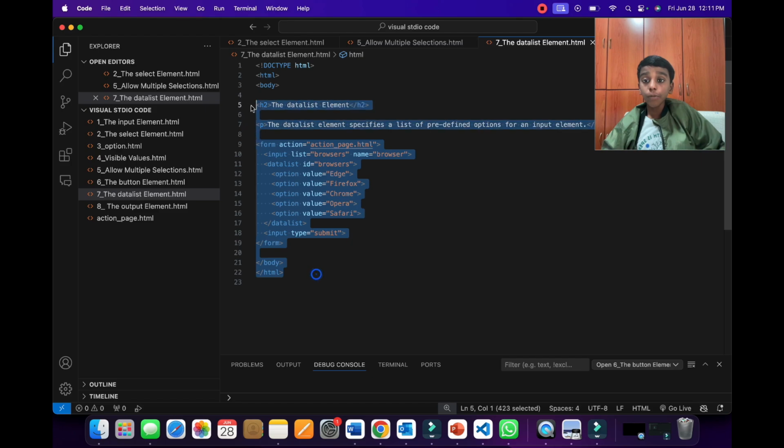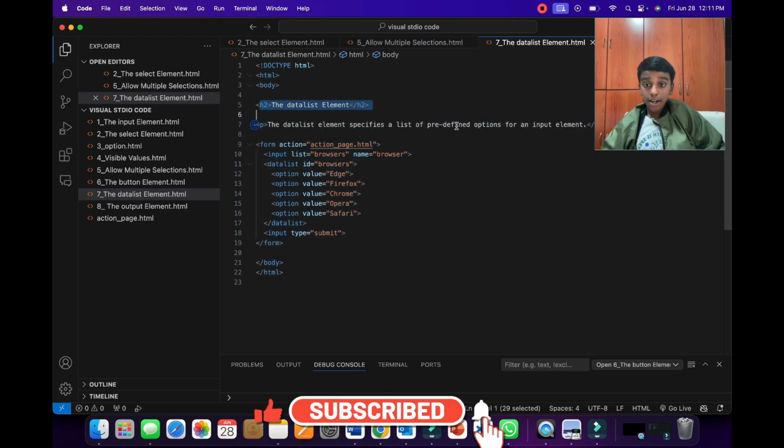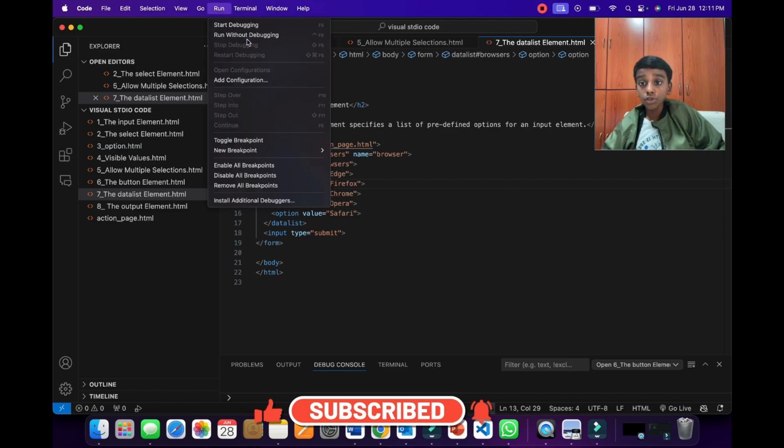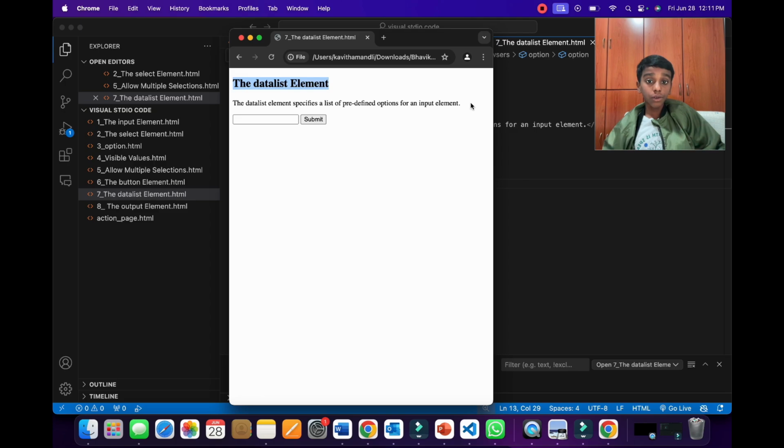As you can see here we have the same code that was shown before, but just with a header 2 and another paragraph. Now let's run this to see what's going to happen. As you can see here we have a header 2, a paragraph, and now here we don't have any options showing right now.